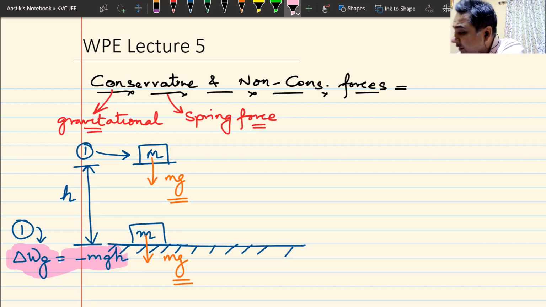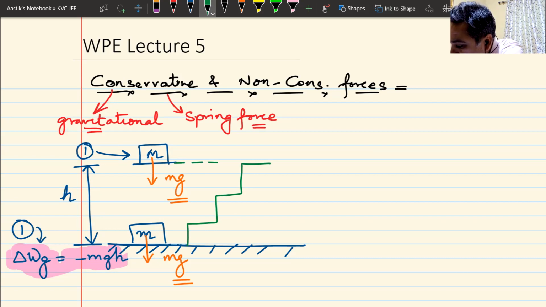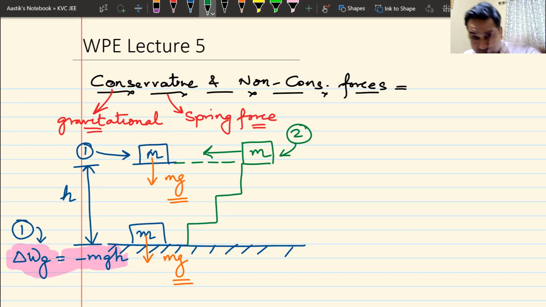Now instead of straight away lifting it from the ground to the platform, I do it in steps. So I take 2 or 3 steps. Then I bring this block here, and then I move this block from here to here horizontally. Let me call this the second way in which I have lifted this block. I have lifted it step by step and then moved the block to the original position where I wanted it to be.